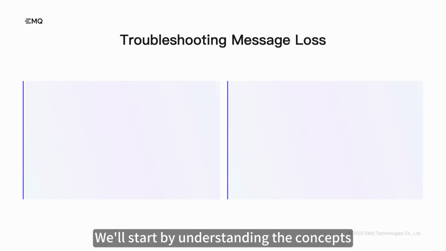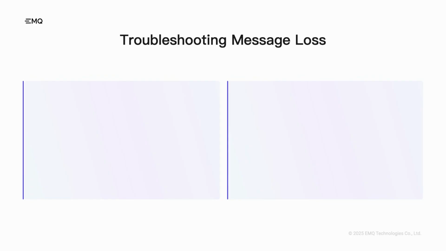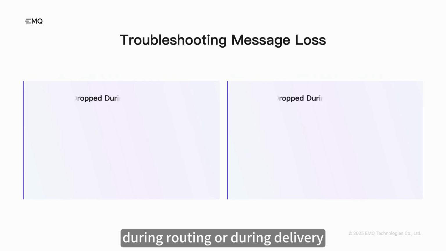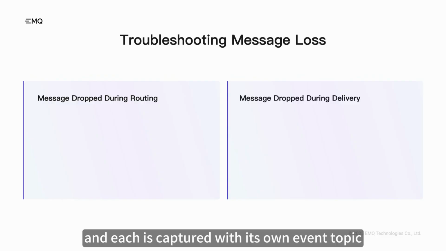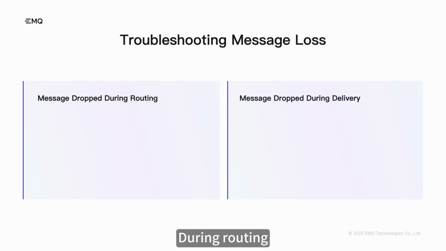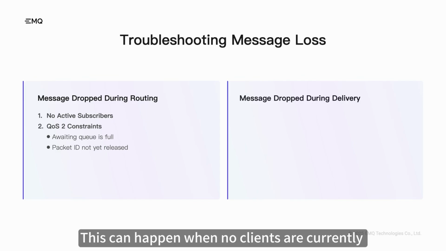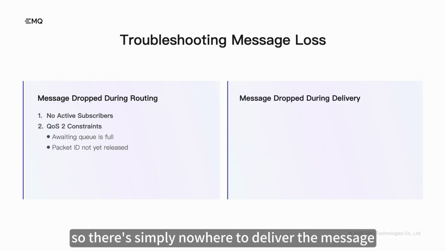We'll start by understanding the concepts. Messages can be dropped in two main situations, during routing or during delivery, and each is captured with its own event topic. During routing, a message can be dropped if it cannot reach any subscriber. This can happen when no clients are currently subscribed to this topic, so there's simply nowhere to deliver the message.